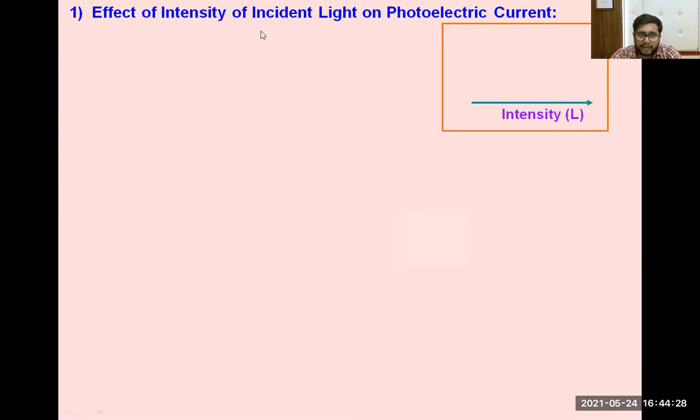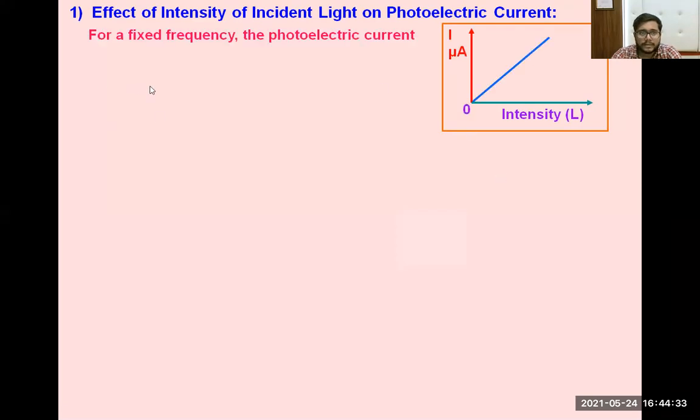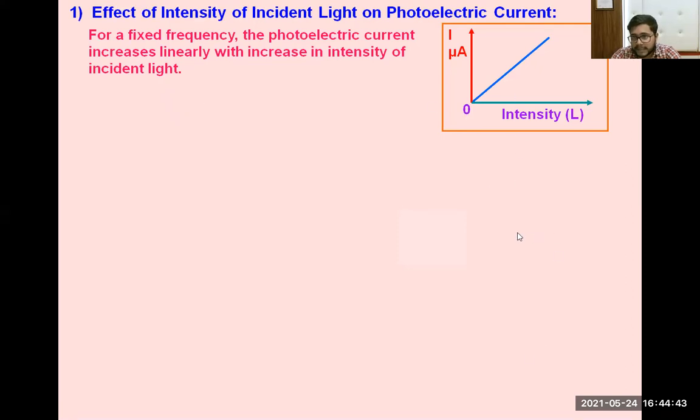Now, effect of intensity versus photoelectric current. For a fixed frequency, photocurrent increases linearly with the intensity of the incident light. What is the meaning of intensity? You can assume that we initially have one bulb, and as time passes we increase the number of bulbs: one bulb, two bulbs, three bulbs. We are increasing the intensity of the light. At the end, the intensity will be very, very high.